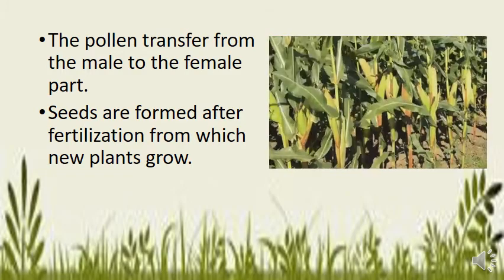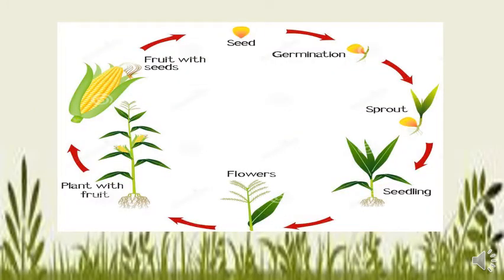You must have eaten corn, and now we have discussed it in the video as well. Again I will tell you that the seed is planted under the ground, then germination takes place. After germination, the sprout, then seedling, and then flowers to plants with fruit, and then a proper corn is formed. This is called the process of corn.